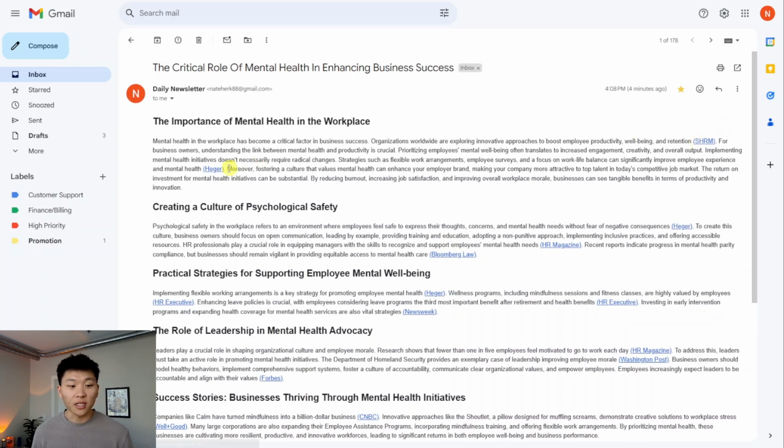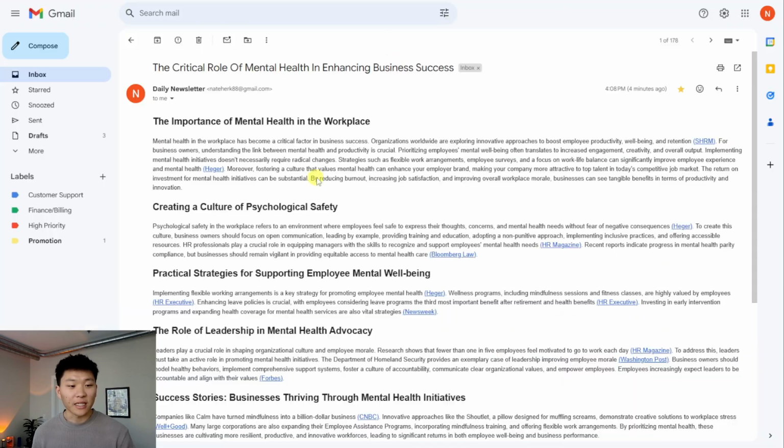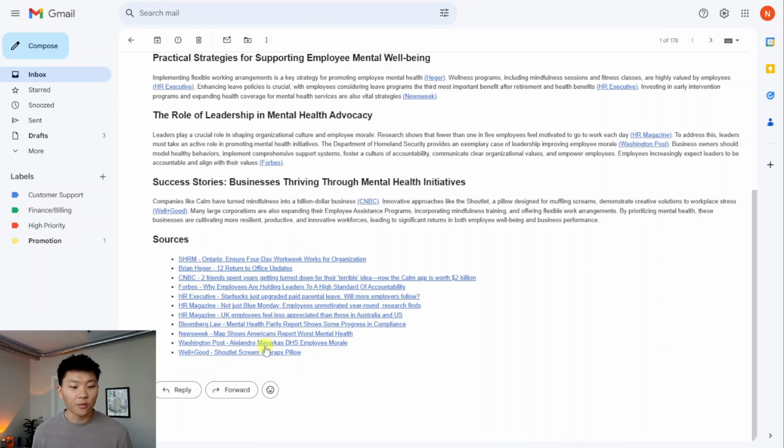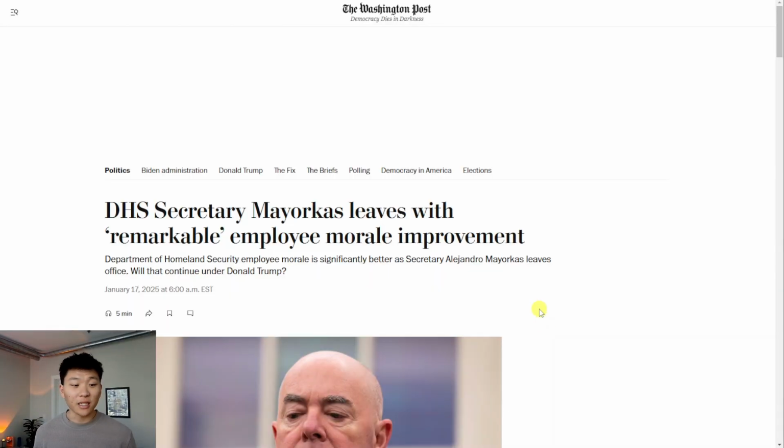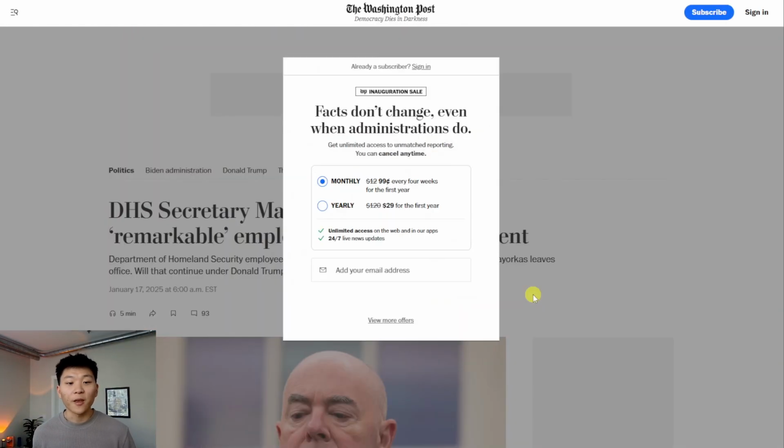There's different sources within each section. It's referencing different information, so we can click into here. We can see exactly where this information is coming from, which is really cool. And then at the bottom, we've got a sources section with all of the sources that it listed that we can once again click into if we want more information, which is just super cool.